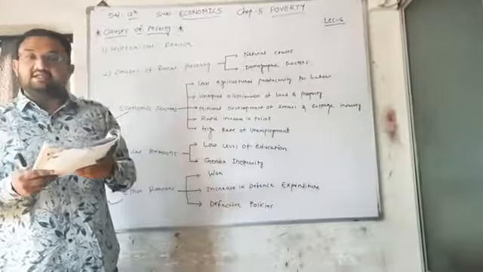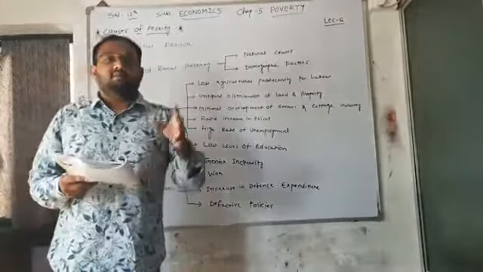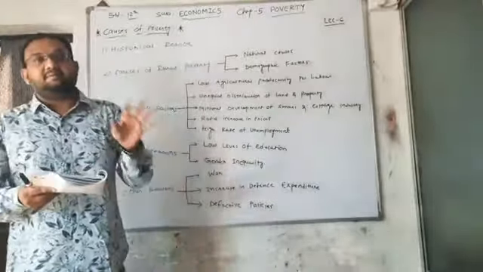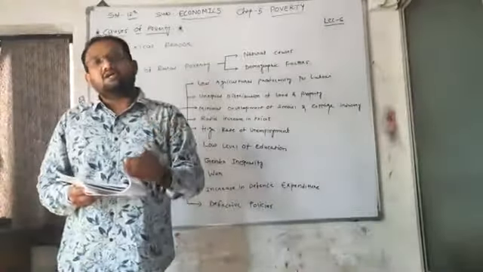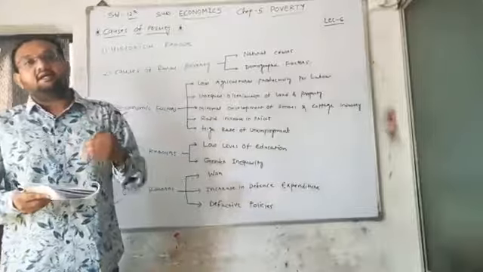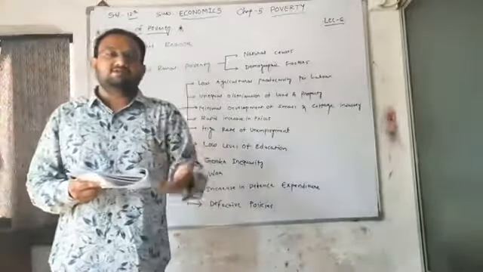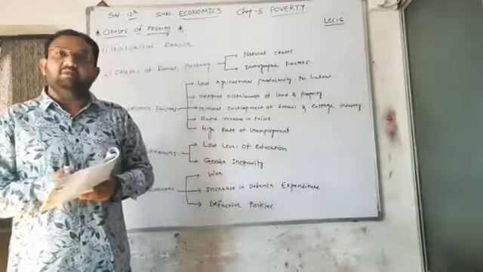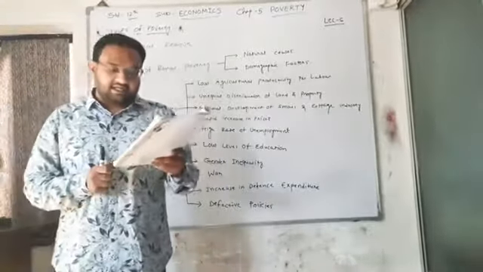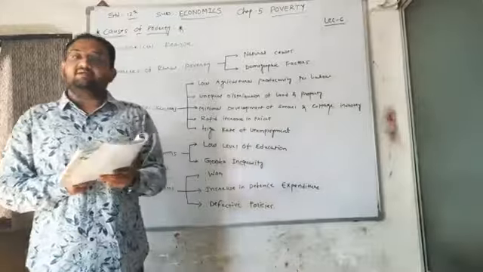Lack of education and training, in which people who are less educated and untrained are reluctant to change, meaning they hesitate to make changes in their methods of working, and that's why they are not adopting the modern style of agriculture.